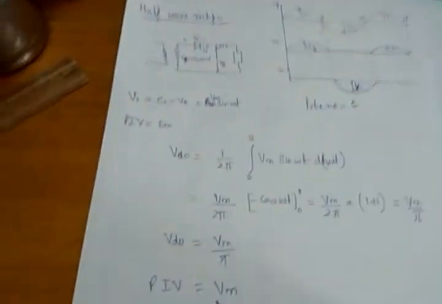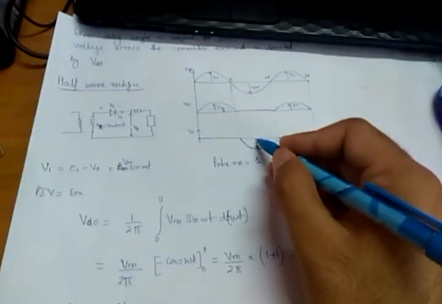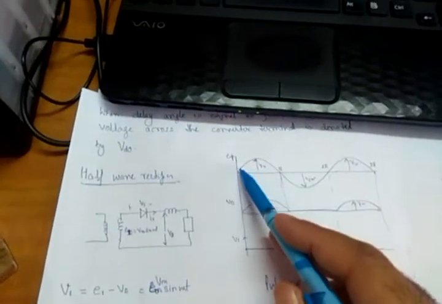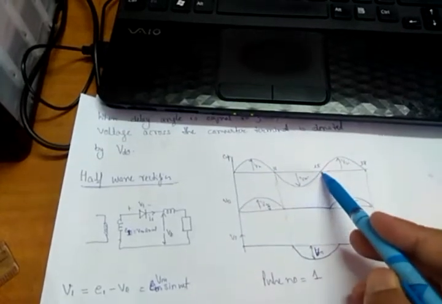Okay, so what is the peak inverse voltage? Peak inverse voltage is the voltage across the diode during reverse bias. It is nothing but Vm. So in one cycle, this is one cycle.